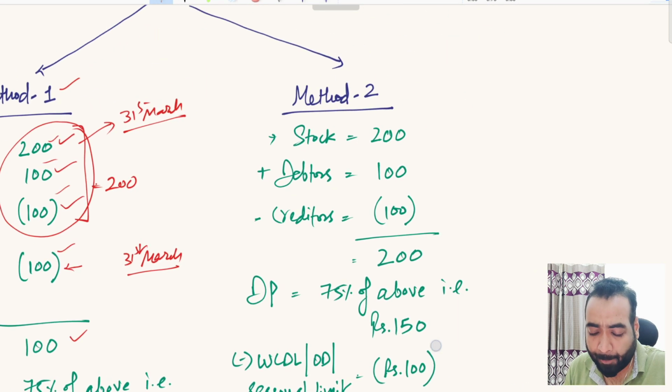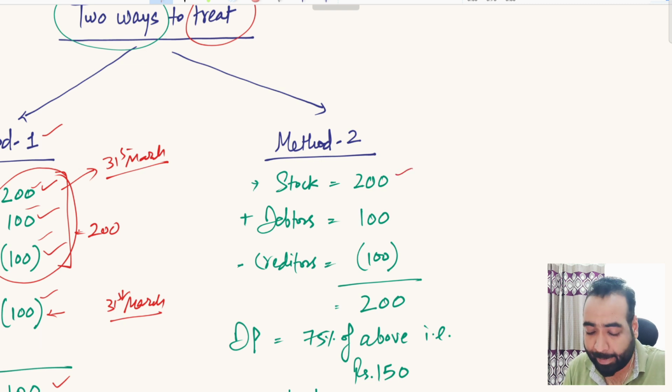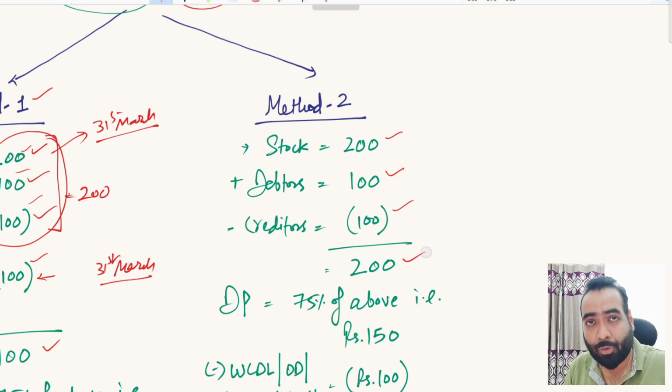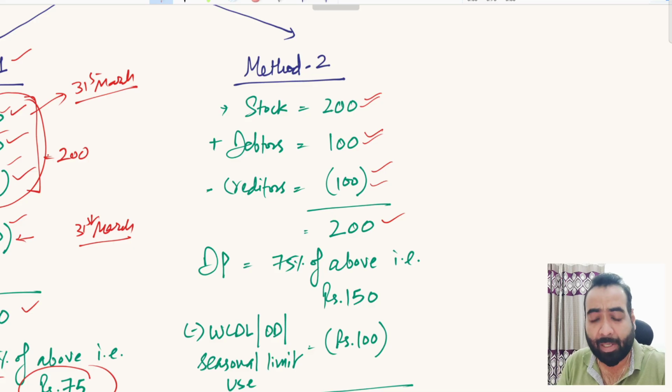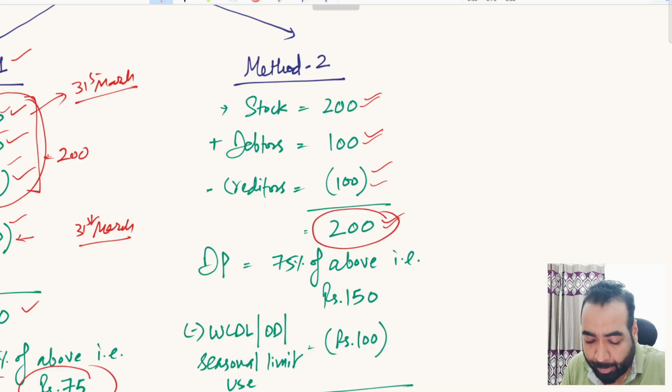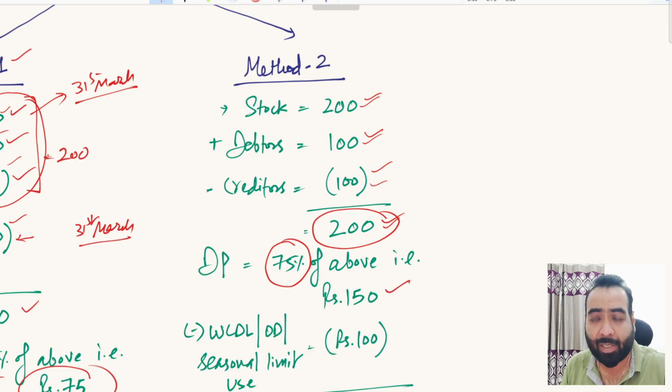Now coming to method number two. Suppose you have stock of rupees 200, debtors of 100 and creditors of negative 100, obviously minus 100. So the net figure is 200. So you are saying that I have invested 200 here, invested 100 here, and rupees 100 worth of support is given to me by my creditors. So my net investment is rupees 200, and out of this net investment of 200 I can get maximum 75% support from the bankers. So 200 into 75%, that is the maximum support that you can get from the bankers as a working capital facility.